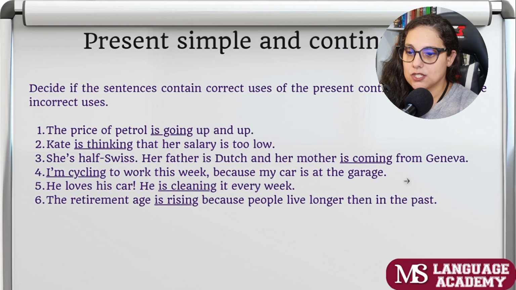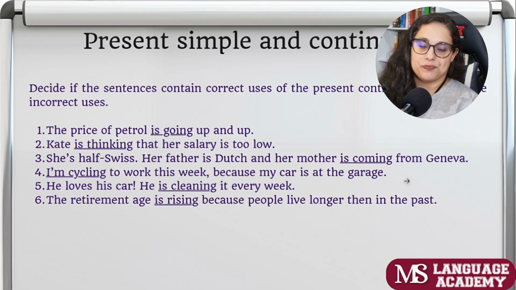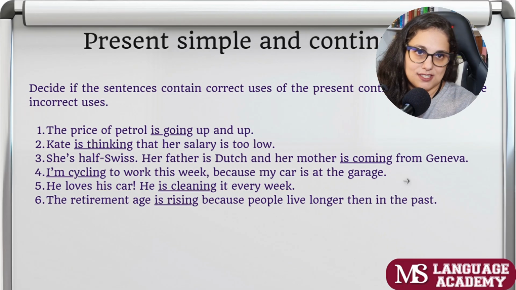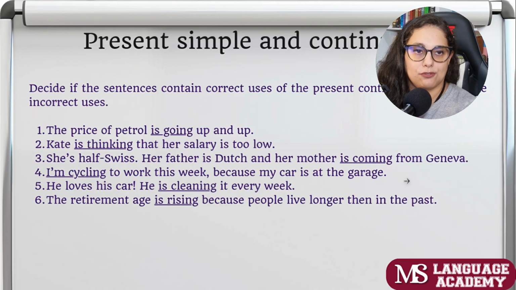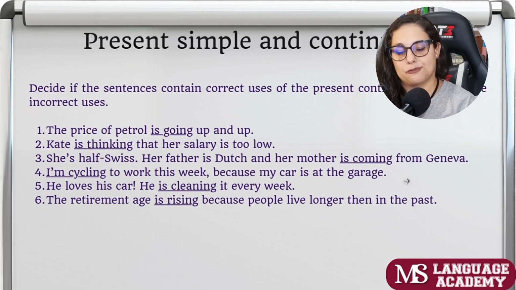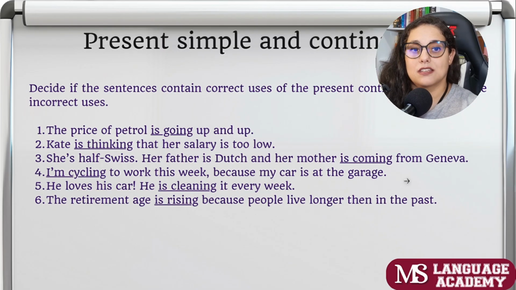Next exercise. This is the last one. This is the last exercise we have for this class. Decide if the sentences contain correct uses of the present continuous and correct the incorrect uses. Very similar to what we did before. The price of petrol is going up and up. Petrol is like gasoline, okay? The fuel. The price of petrol is going up and up. This is a trend, right? So it's correct.